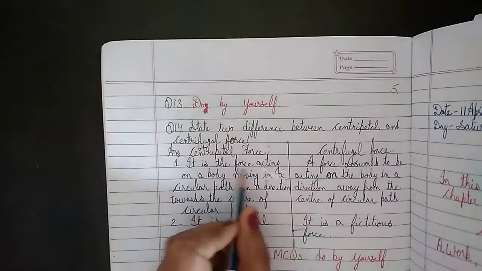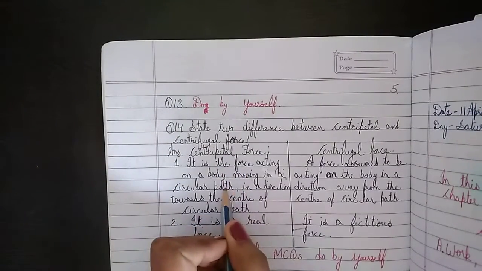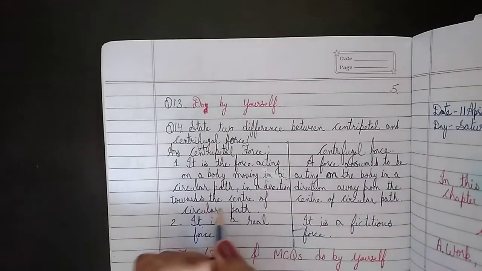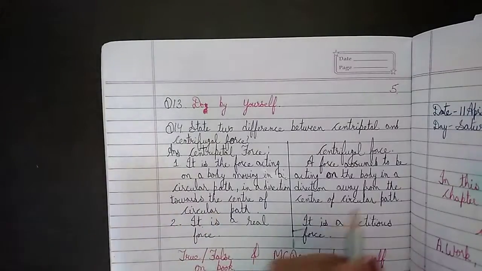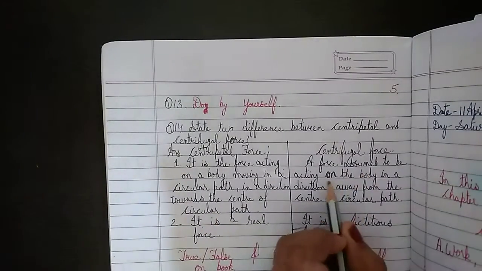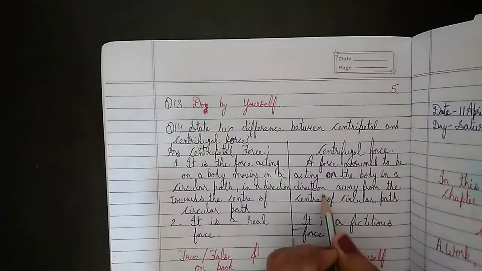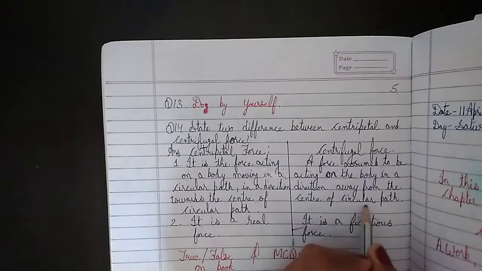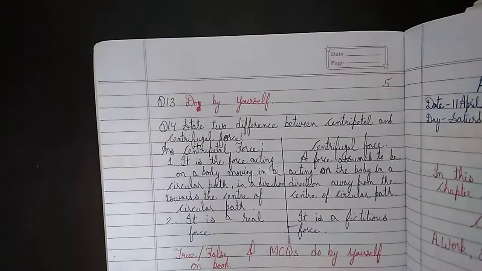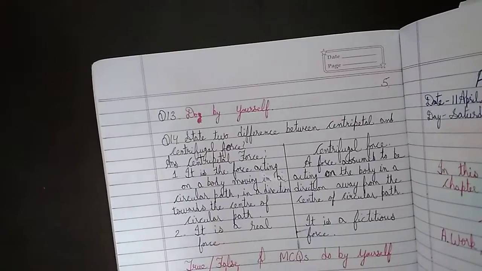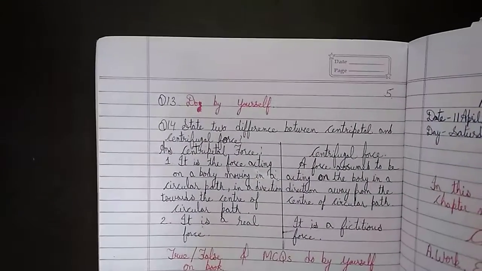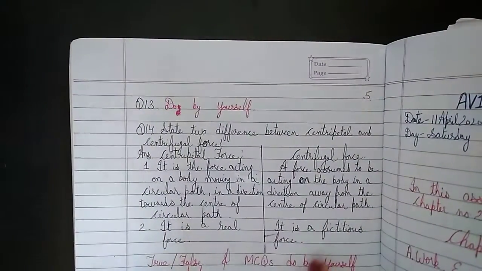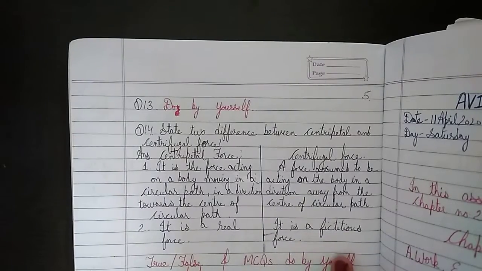Centripetal force is the force acting on a body moving in a circular path in the direction towards the center of the circular path. But centrifugal force is a force assumed to be acting on a body in a direction away from the center of the circular path. Centripetal force is a real force and centrifugal force is a fictitious force.